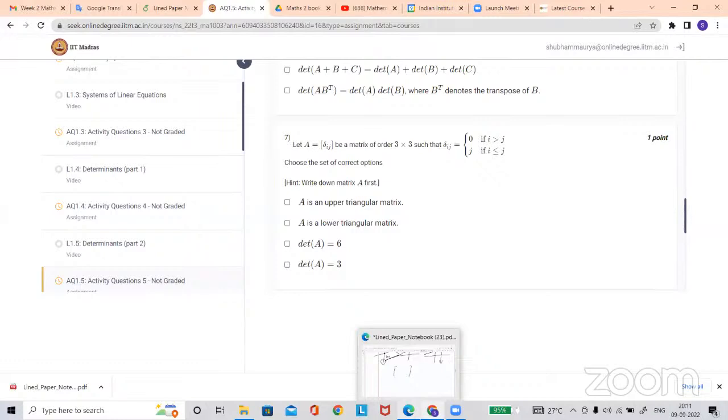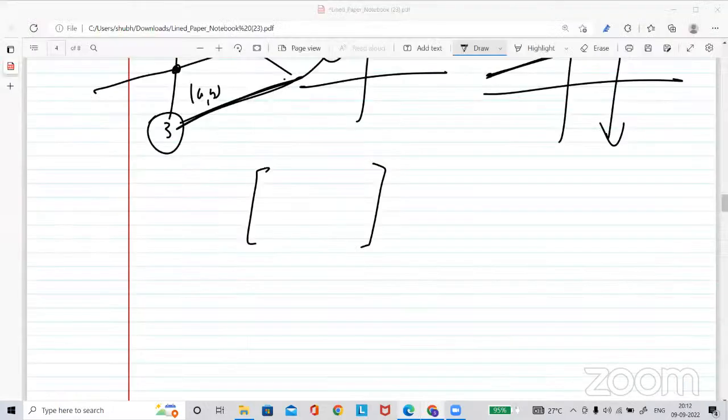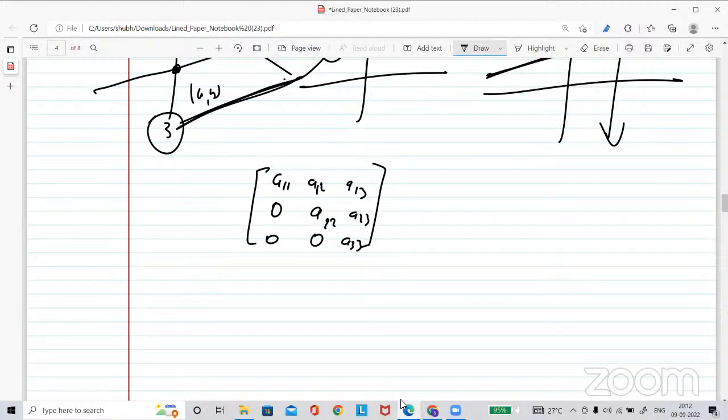So what will be the determinant? The determinant will be exactly the multiplication of the diagonal. How, sir? Okay, let me tell you that. Suppose you have A11, A12, A13, upper triangular, right? Then A22, A23, and A33. So this is upper triangular.